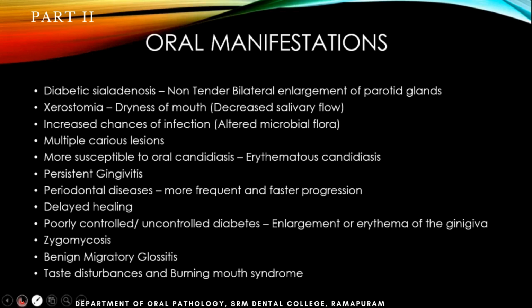One more important thing about type 2 diabetes mellitus is poor wound healing. The most common problem is when they have uncontrolled diabetes, where the patient is not able to control the diabetes. It may go to 600, 400, suddenly 200, and next month it will be 200. It will be very uncontrolled.